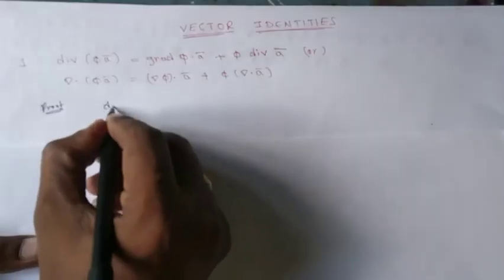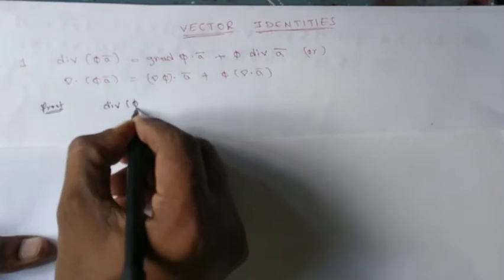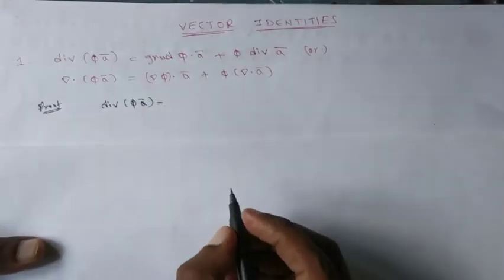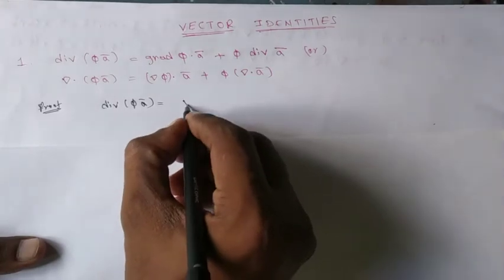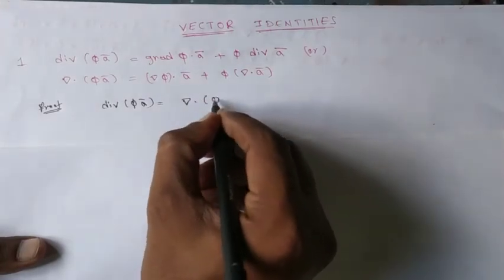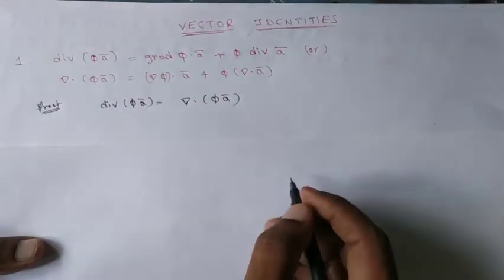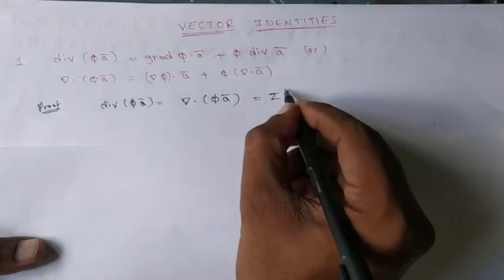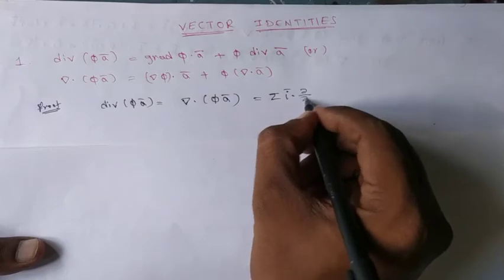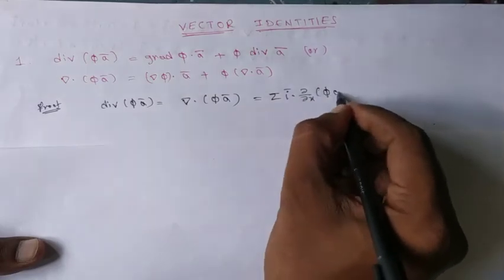So div of phi a bar, according to this symbol, we should write del dot phi a bar. Del dot phi a bar means it is sigma i bar dot dou by dou x of phi a bar.